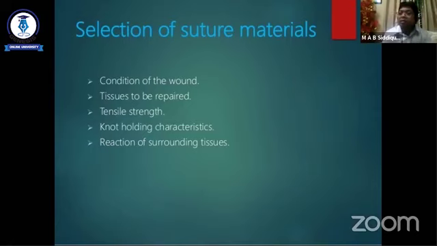So the use of synthetic suture material is increasing, and the use of natural suture material is decreasing. According to the condition, the wound, the site, the purpose, and the reaction, we use different suture material in different sites for different purposes.